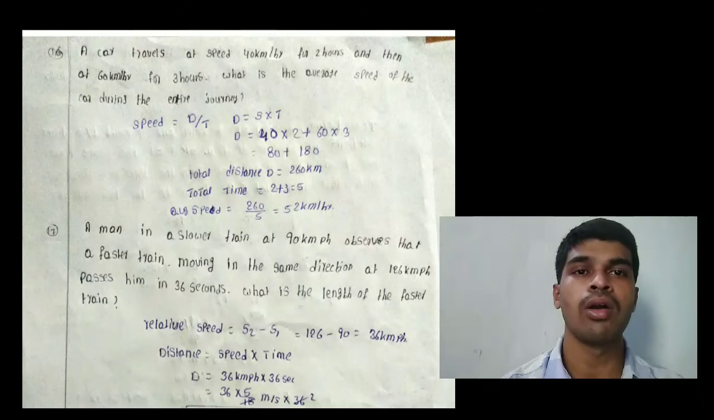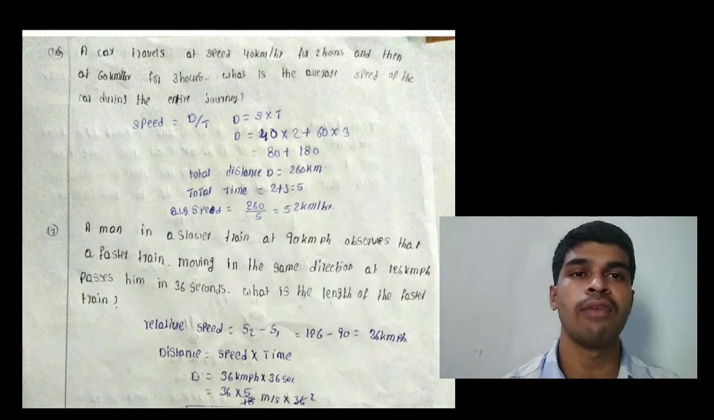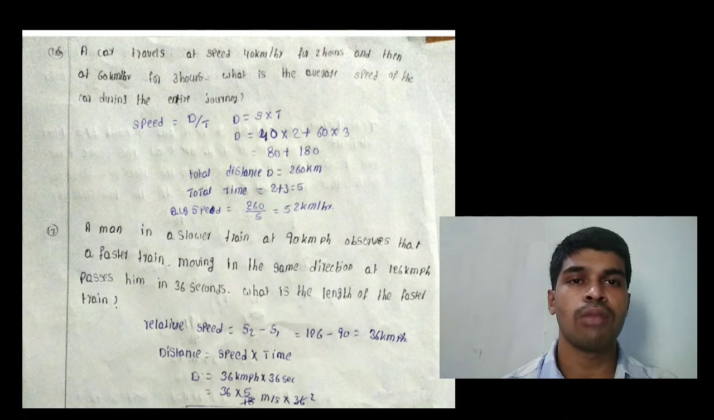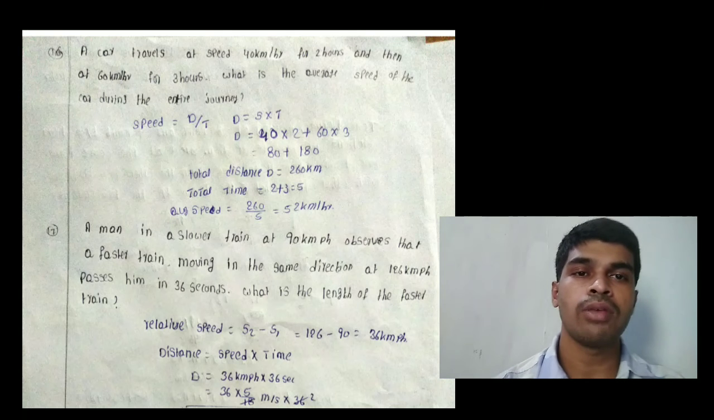Next problem. A car travels at a speed of 40 km per hour for 2 hours and then at 60 km per hour for 3 hours. What is the average speed of the car during the entire journey? Speed equals distance by time. Distance equals speed into time.